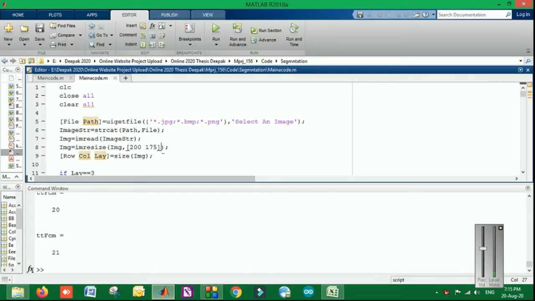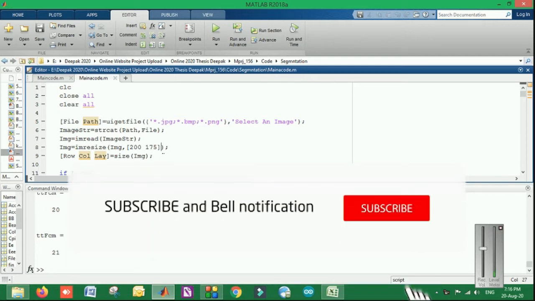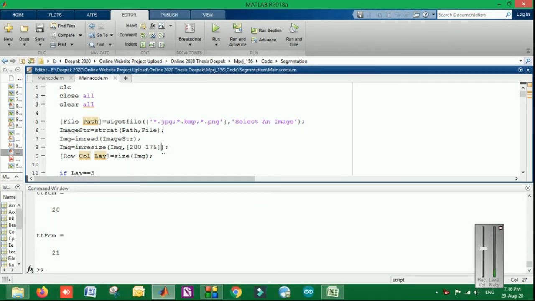So what we have done today is an image segmentation technique, a proposed technique using fuzzy c-mean clustering and one more algorithm for providing a proposed system. We also compared the system with the traditional system, so that we can see how our system is much better. So let's have a look at what exactly we have done.